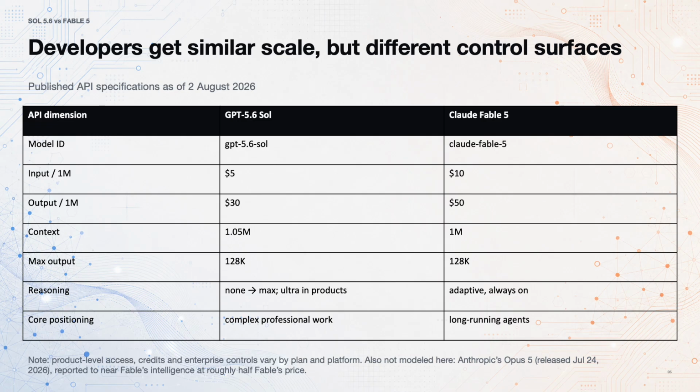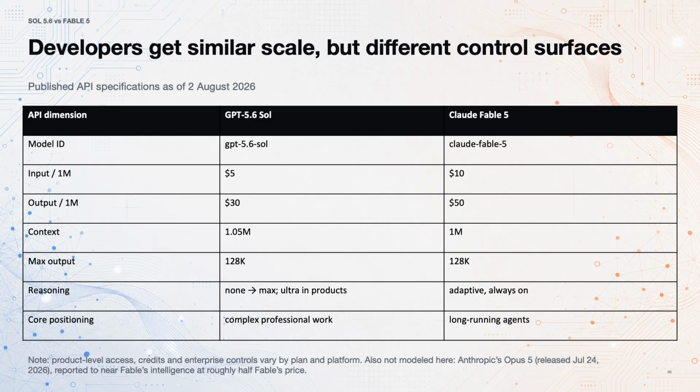Sol exposes explicit reasoning levels from none through max, while OpenAI's Ultra mode coordinates multiple agents in supported products. Fable uses adaptive thinking that is always on. Sol is positioned for complex professional work. Fable for the most demanding long-running agents.